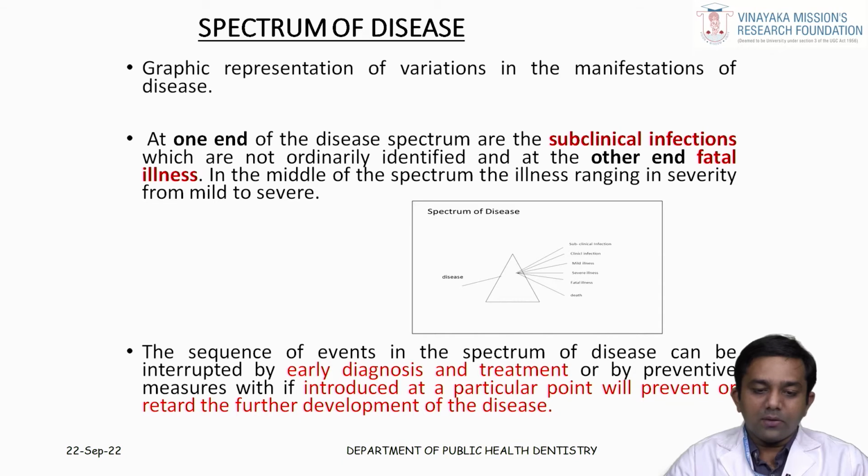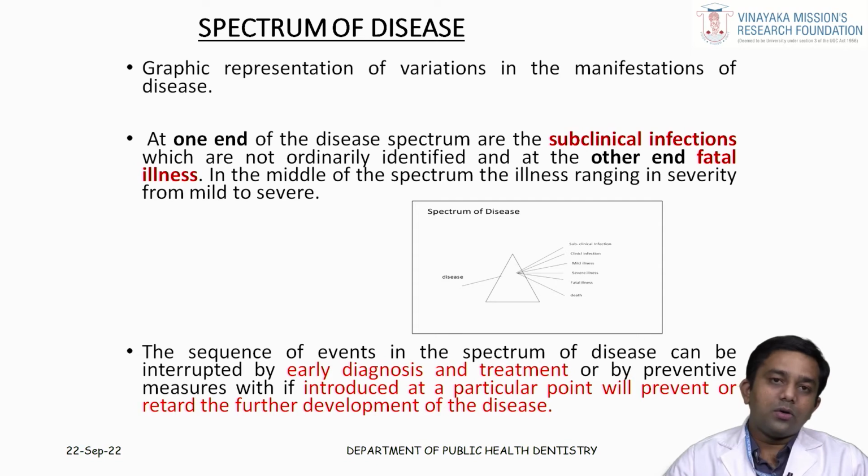So, at one end you have the subclinical infections, and at the other end you have the outcome, that is a final fatal disease that is occurring. In the middle you have the illnesses, ranging from mild to severe based on severity. The sequence of events in a spectrum of a disease can be interrupted by means of early diagnosis and prompt treatment. That is, if you diagnose a particular disease early, then you can prevent the occurrence of disease, or by means of preventive measures which, if introduced at a particular point, will prevent or retard the further development of a disease in a human being.